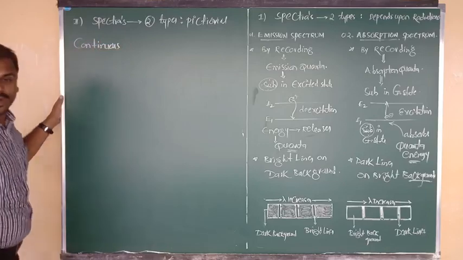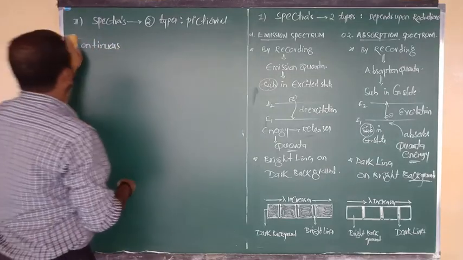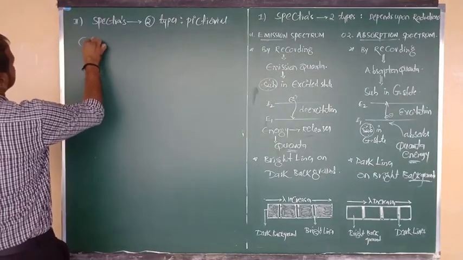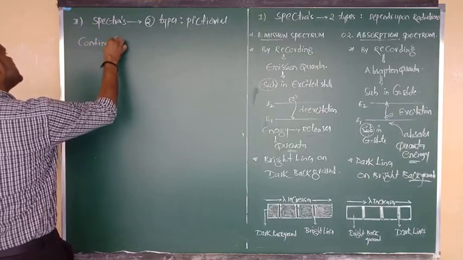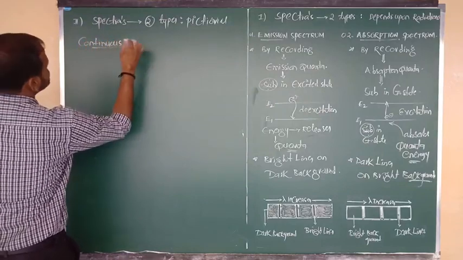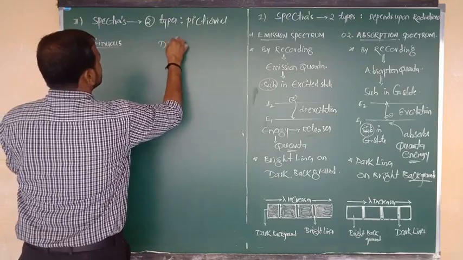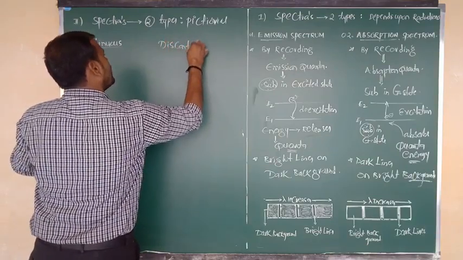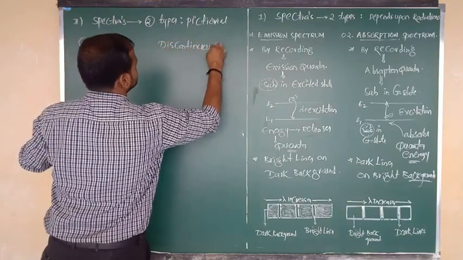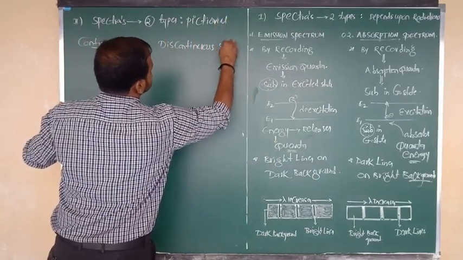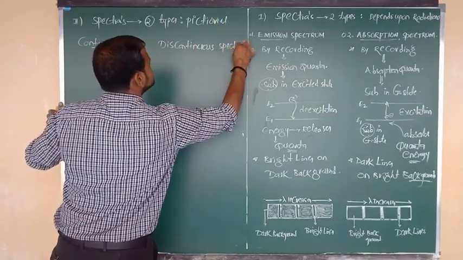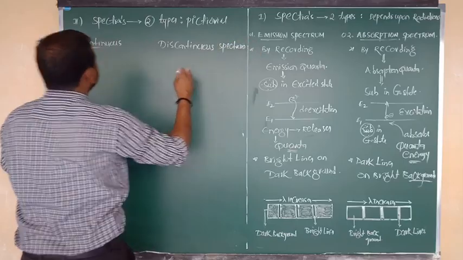Number one is the continuous spectrum, and number two is the discontinuous spectrum.